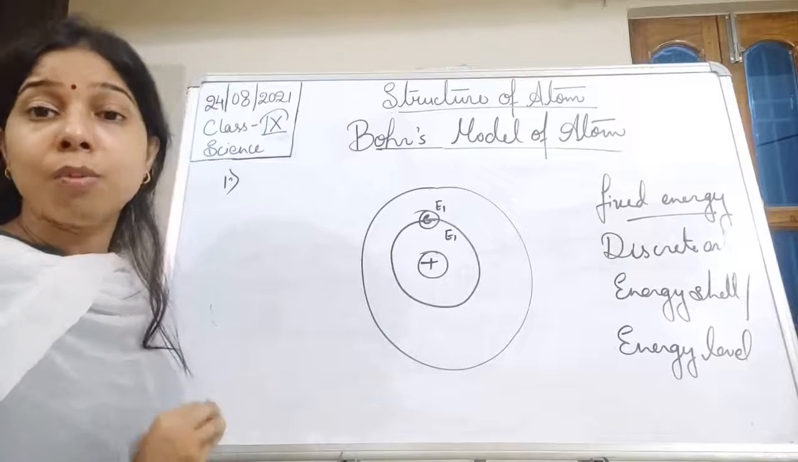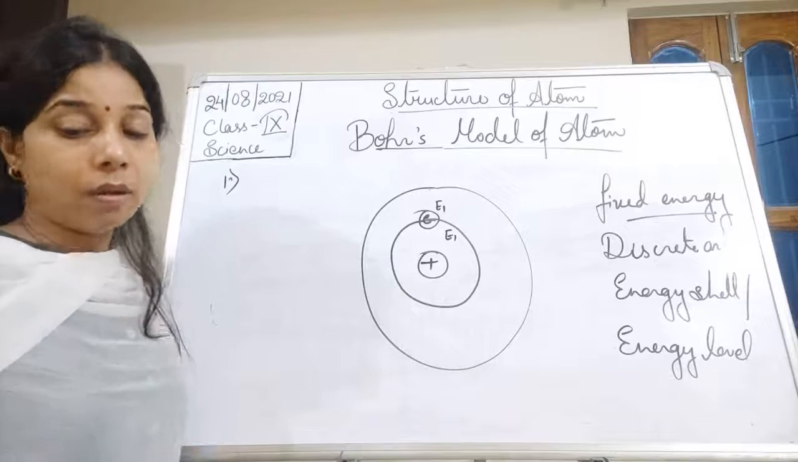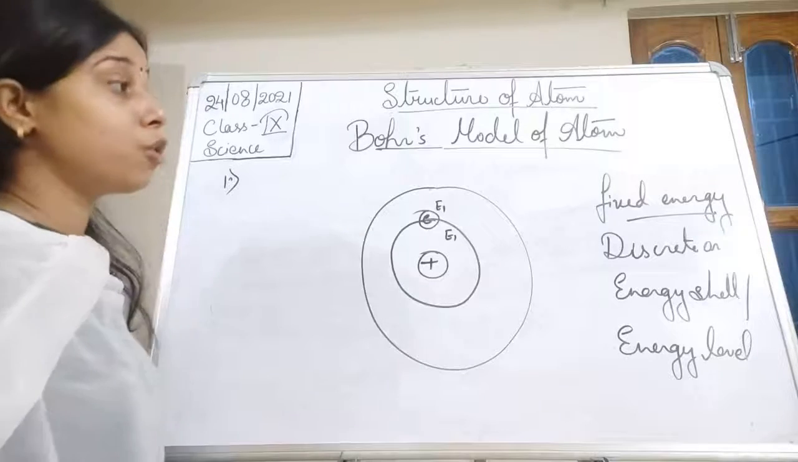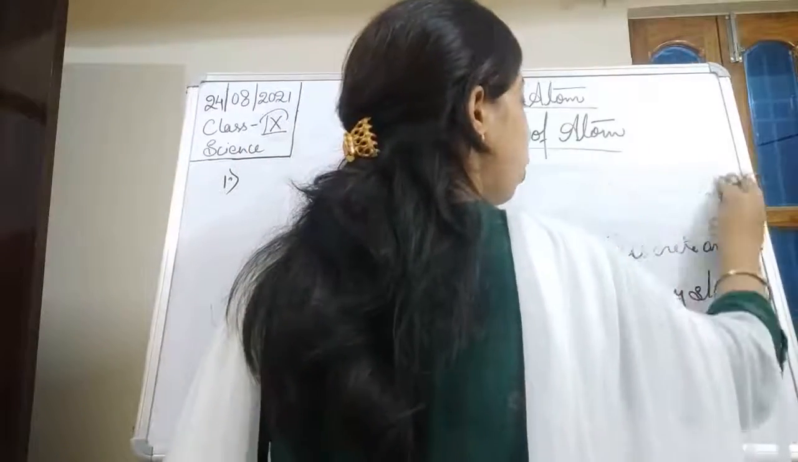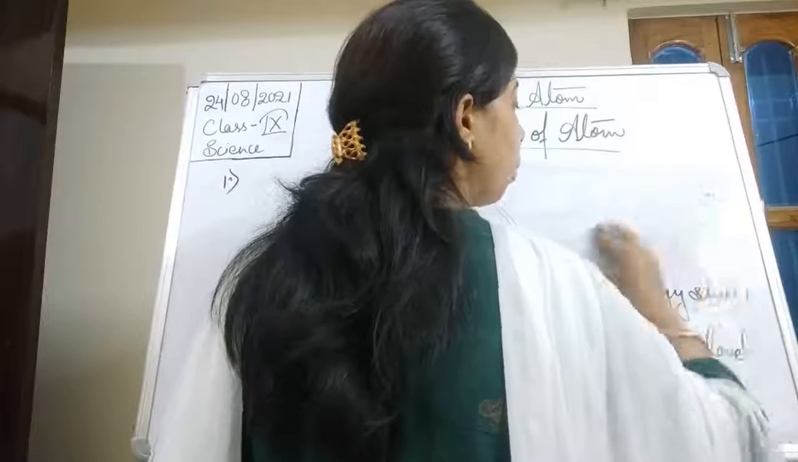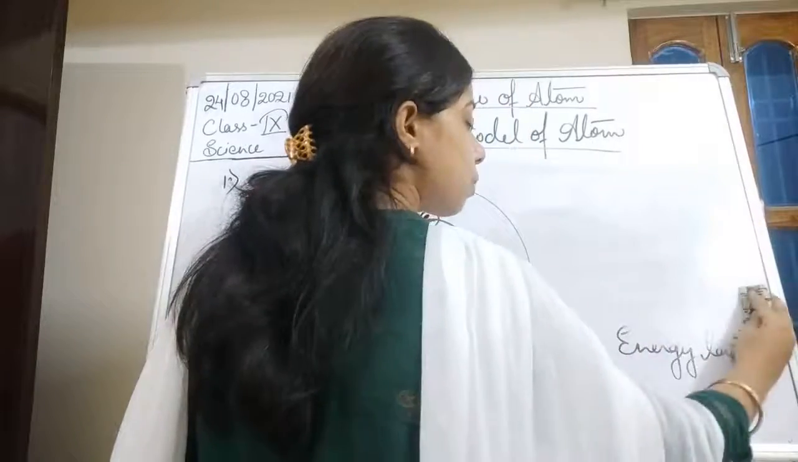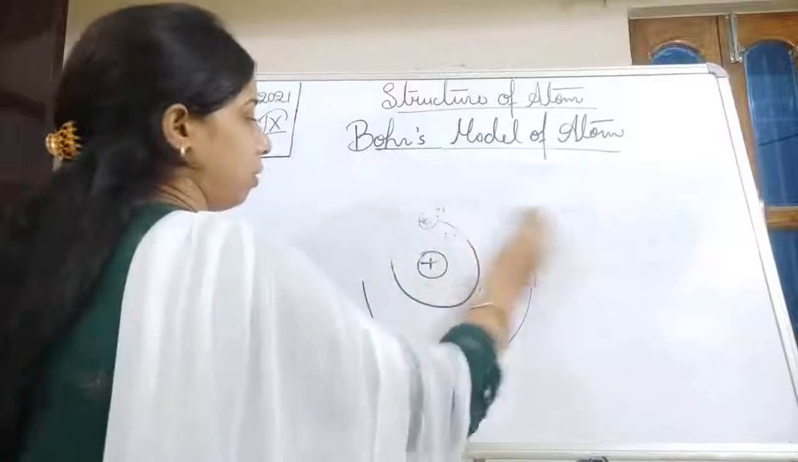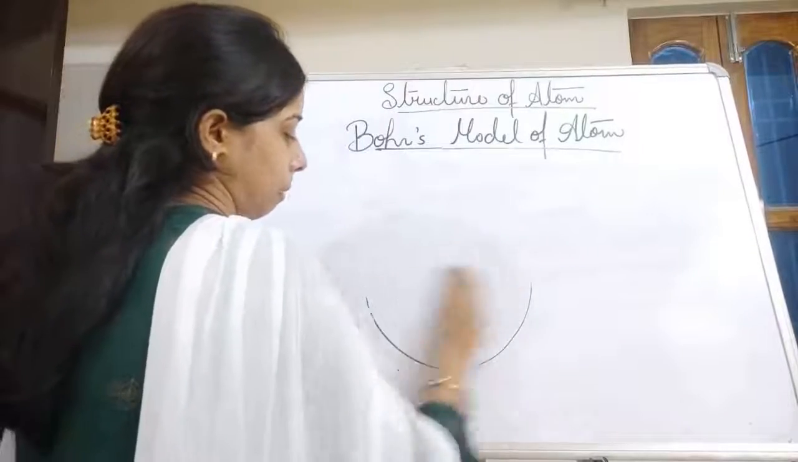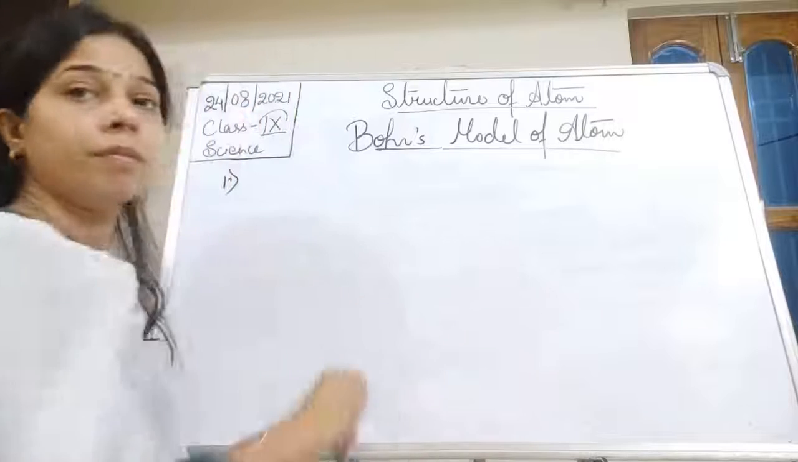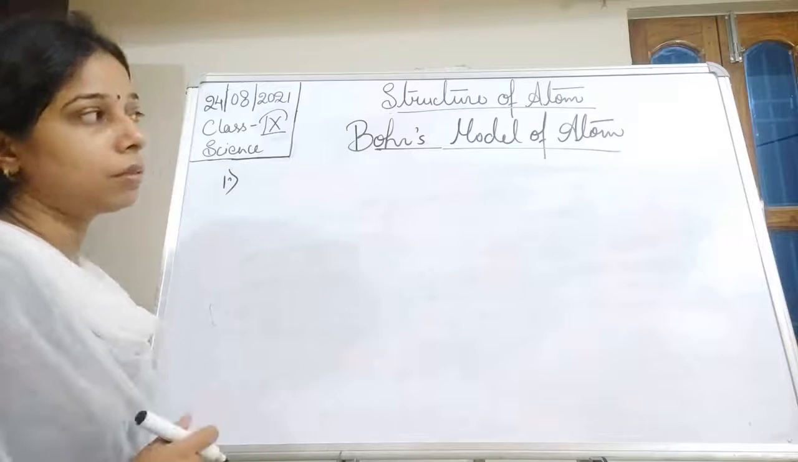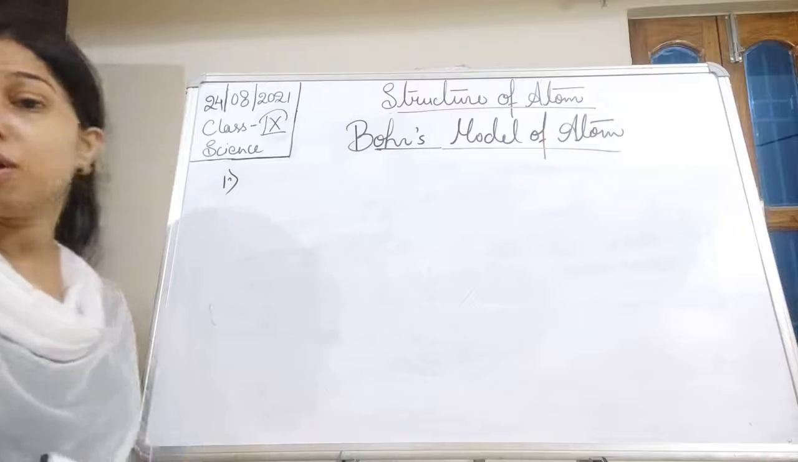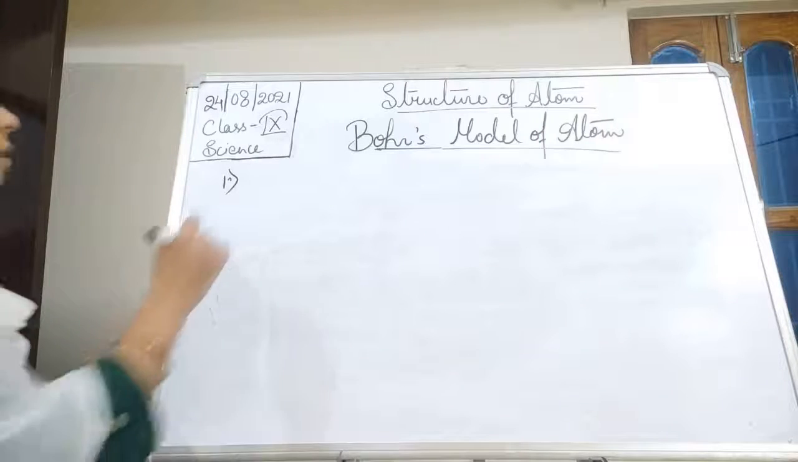So this is how Bohr explained the drawback of the Rutherford model of atom. Let us see what postulates have been provided by the Bohr model of atom. This is the last model of atom, students. So, in order to overcome the model given by Rutherford, Bohr said that